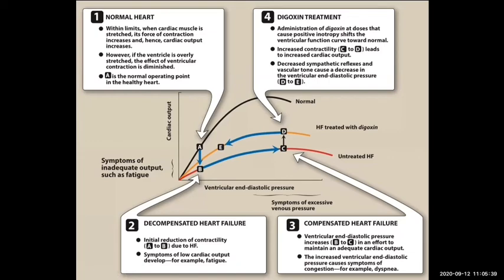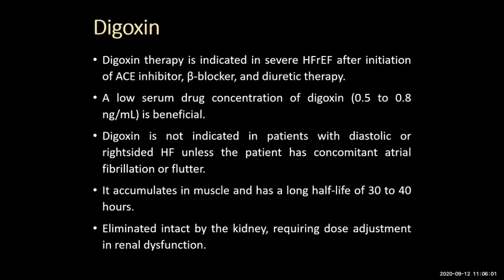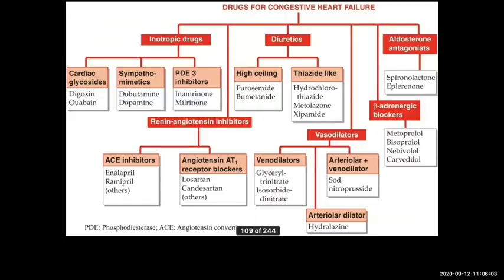So in order to improve the blood supply, if we use digitalis, from C to D is the transformation from digitalis. If we use digitalis, it increases the force of contraction and thereby cardiac output is increased. With increased end diastolic pressure, cardiac output is also increased. So that is the action of digoxin.